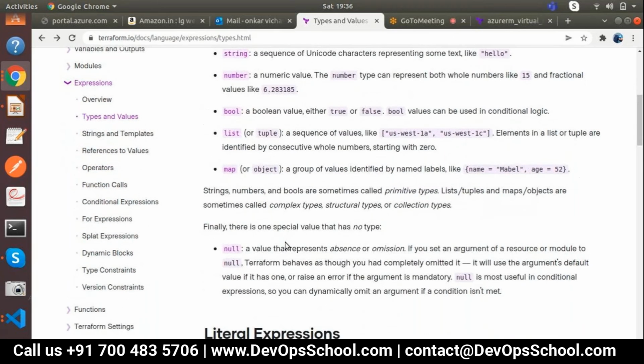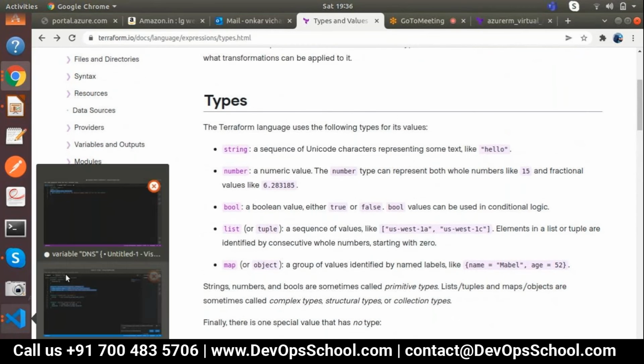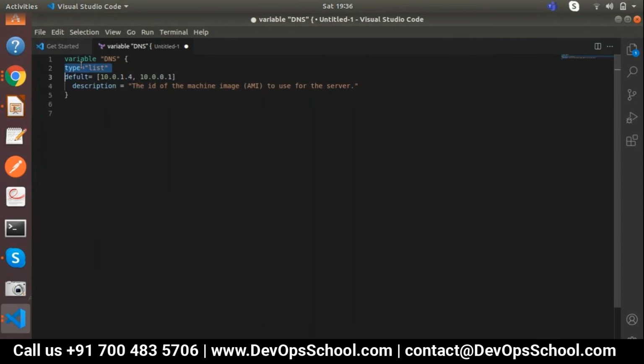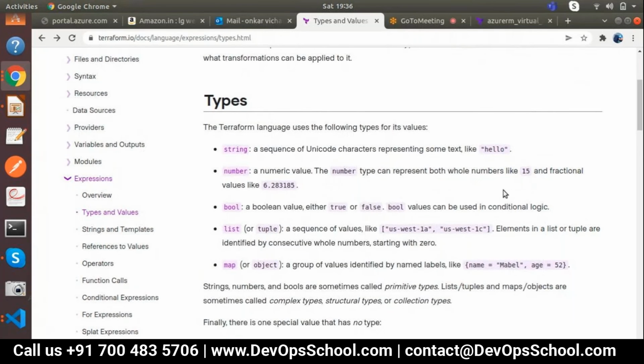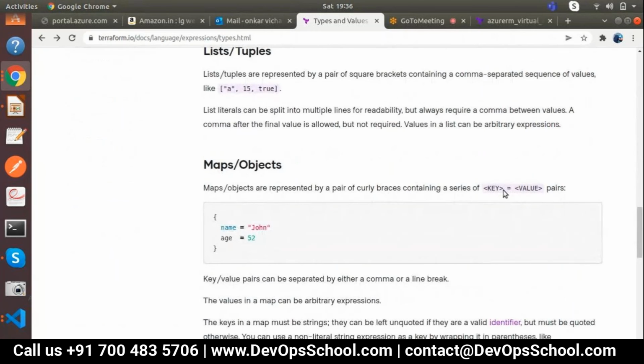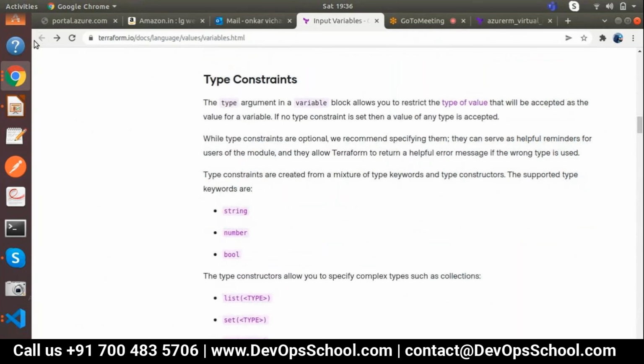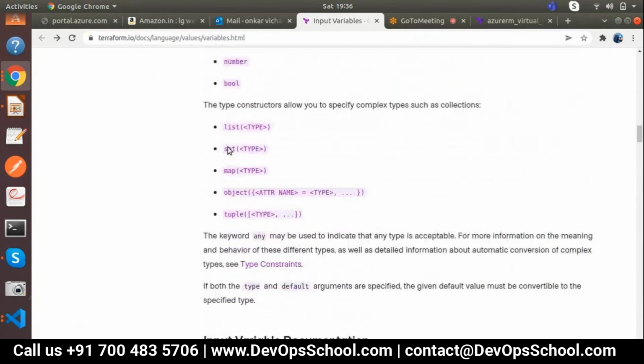After that, as I mentioned, these are all the types for variables. Now you understand the variable name, type, default, description. Now it's clear. Then let's understand all this tuple value we have covered, right? So now let's move ahead with other areas which we need to explain.